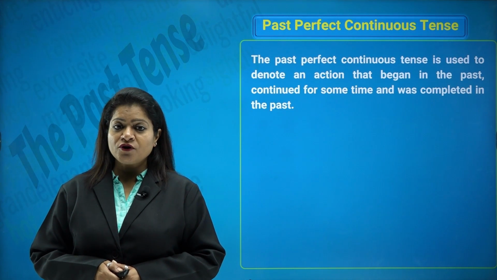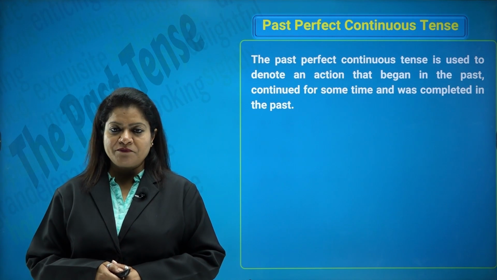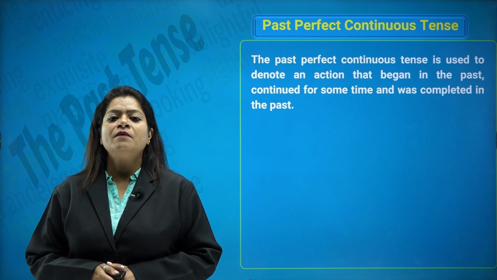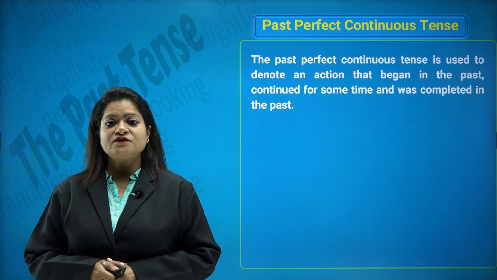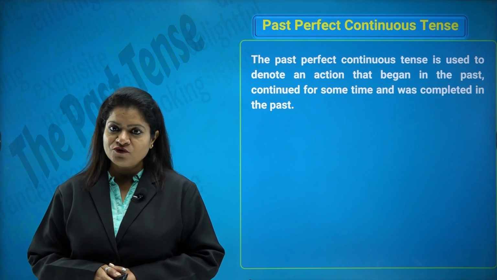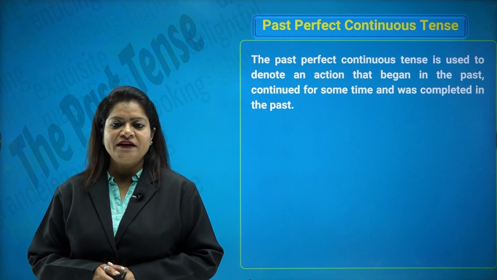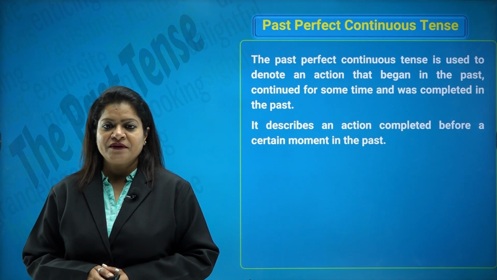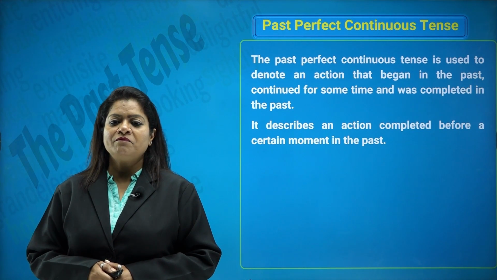When you are talking of an action which is supposedly going on for a long time period in the past, we use the past perfect continuous tense. The past perfect continuous tense is used to denote an action that began in the past, continued for some time and was completed in the past only. It cannot go on in our present scene. It describes an action completed before a certain moment in the past.